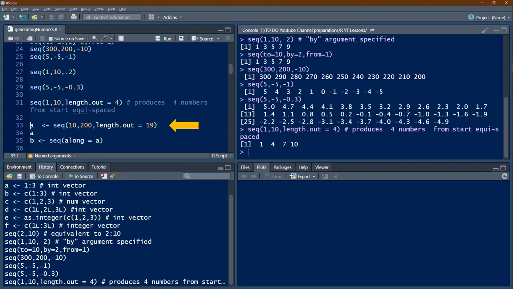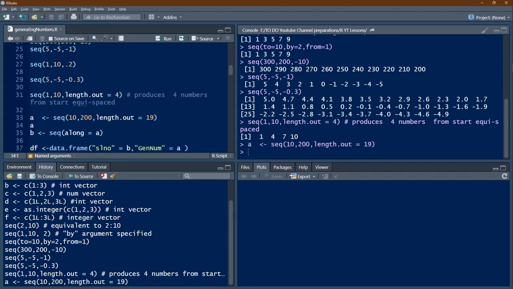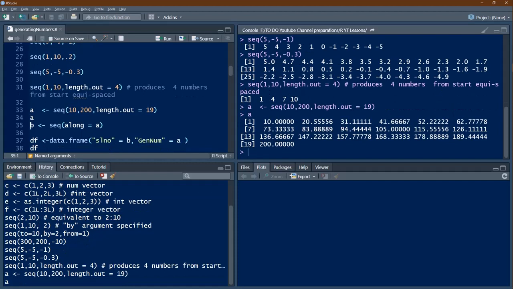Now we'll see here 10 to 200, where length.out is 19. So let's see what A is. We are having 19 numbers. If you give 19 here, you get 19 numbers. The first number is 10, the second number is 20.5, the third one is 31.1, and it goes on like that. We are able to see these are all equispaced.